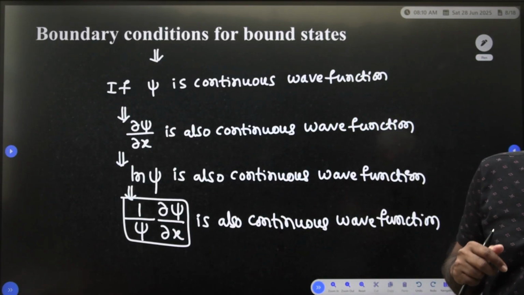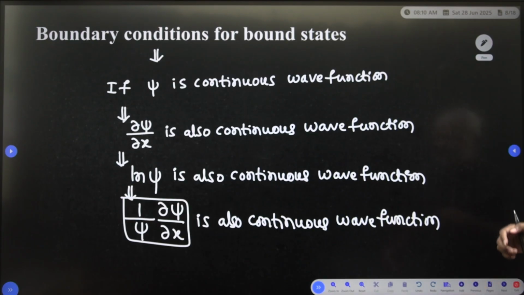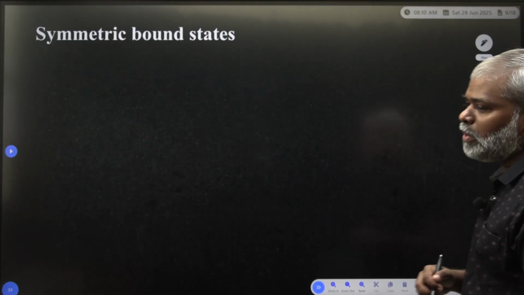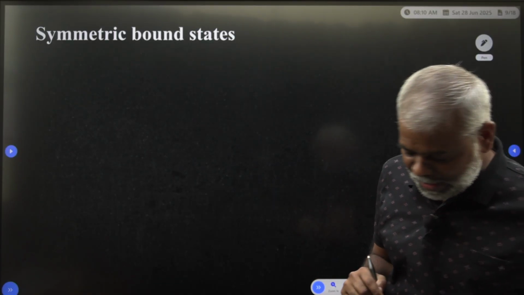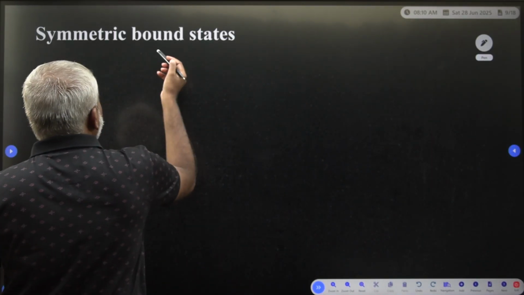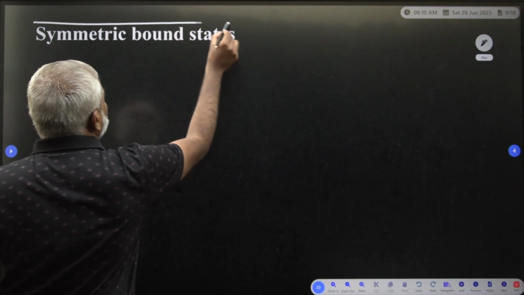This is very important. Now for each and every set we have to observe this boundary condition. For symmetric bound states, what are the set of solutions?